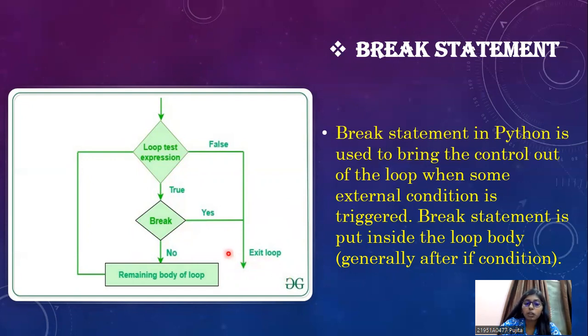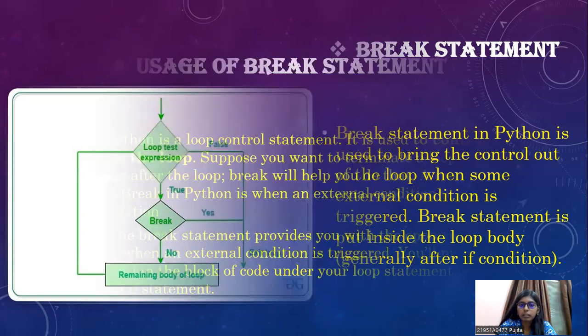Whereas if it is no, then you execute the remaining body of the loop. And if the loop test expression is false, then it directly exits the loop. So that is about the break statement.